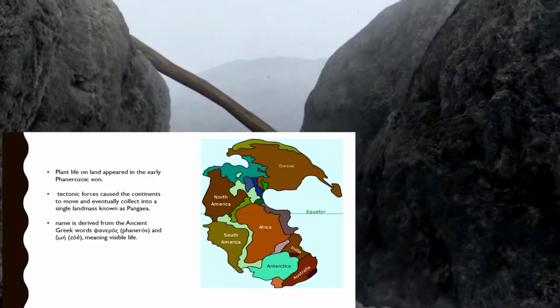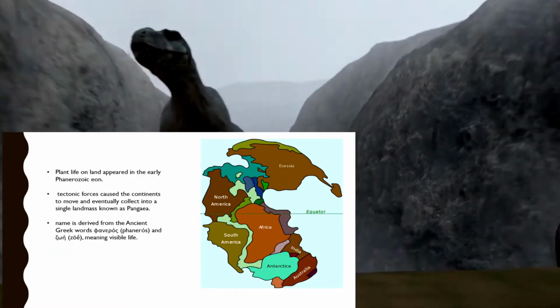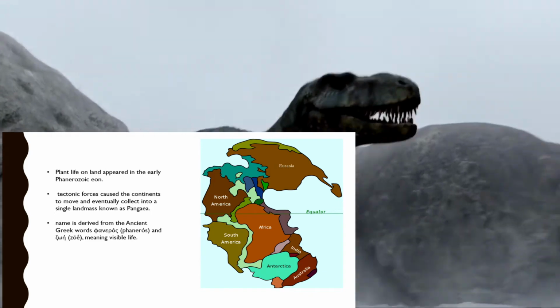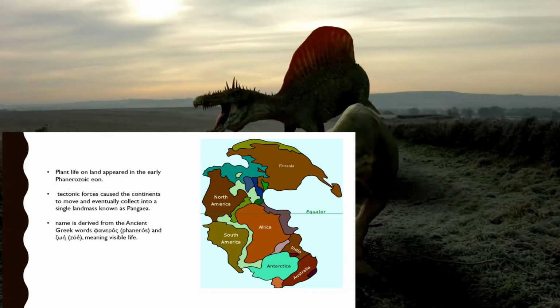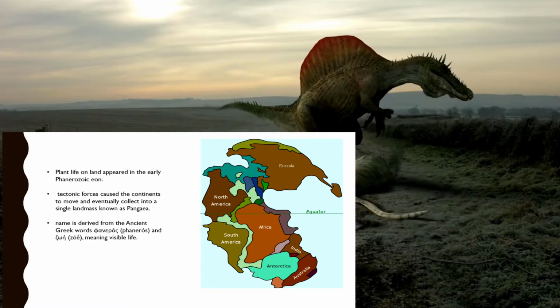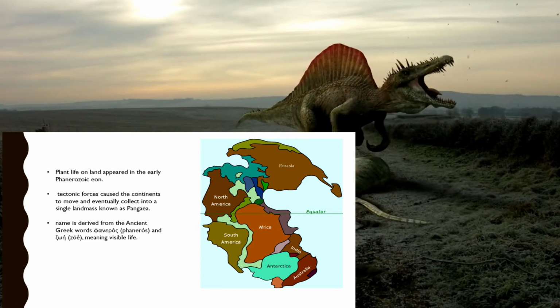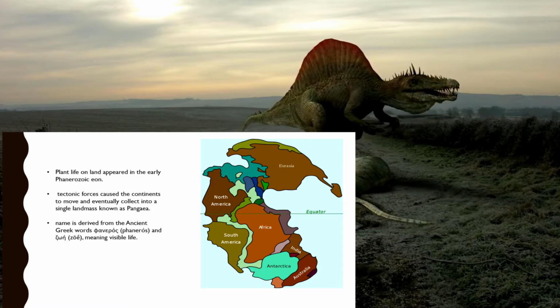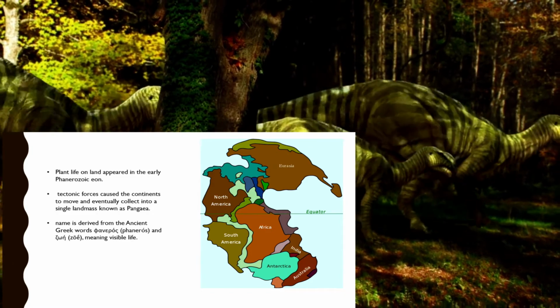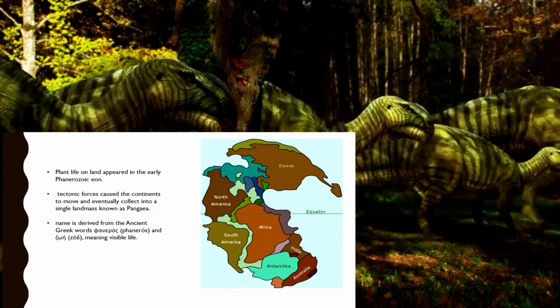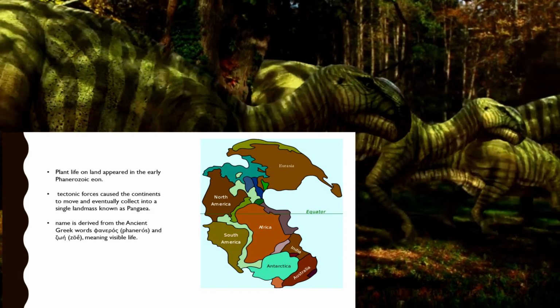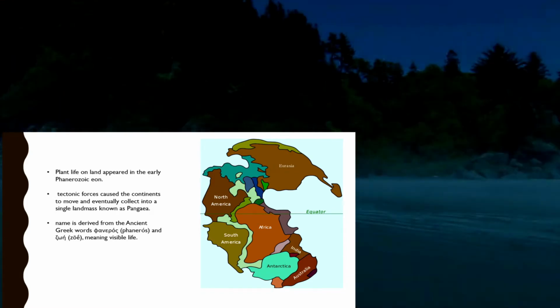Plant life on land appeared in the early Phanerozoic Eon. Tectonic forces caused the continents to move and eventually collect into a single landmass known as Pangaea, as stated and cited here on this map and slide. The name is derived from ancient Greek words phaneros and zoe, which means visible life.